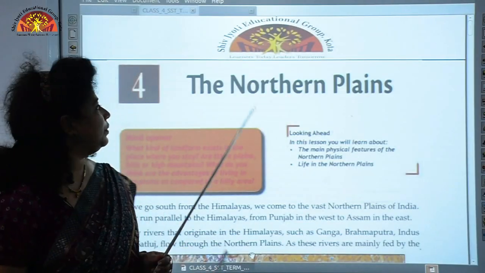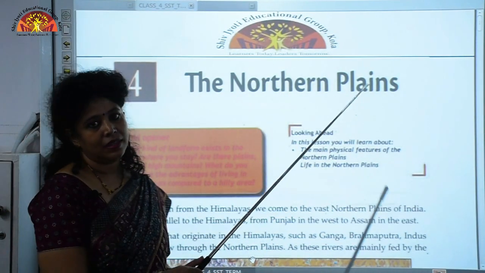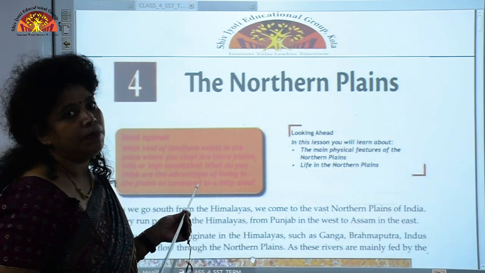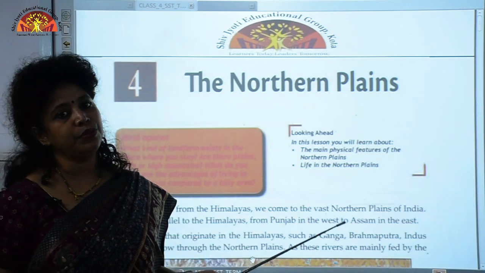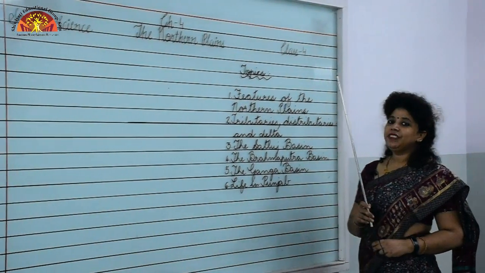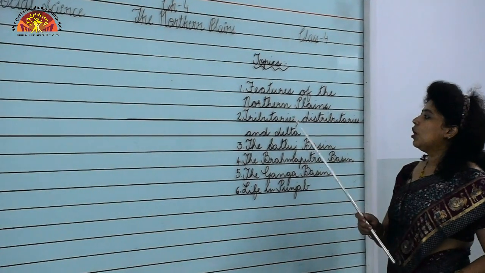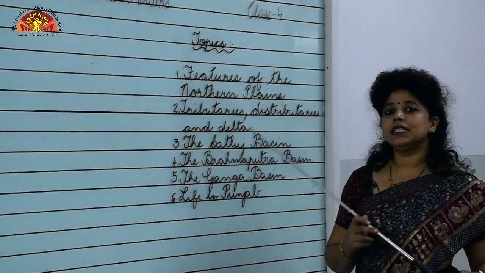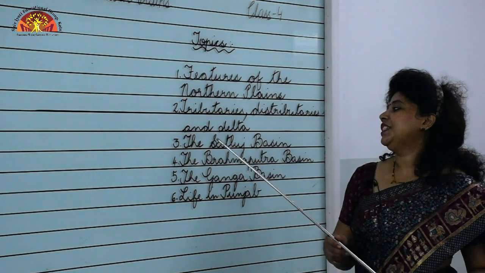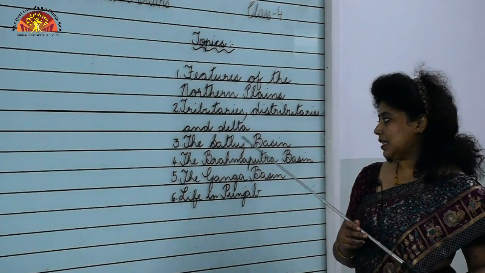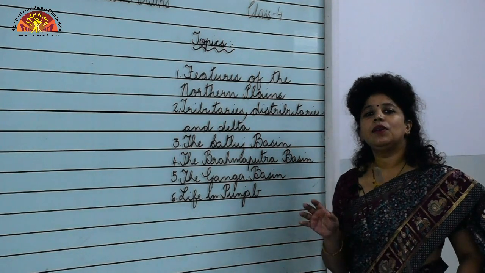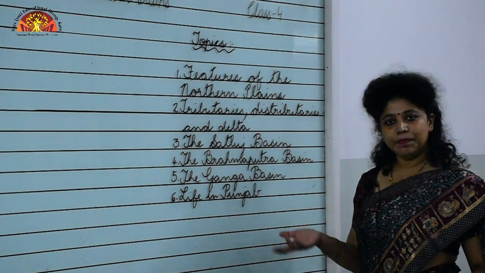So today we shall be doing chapter 4, the Northern Plains. This class would be divided into two videos. First part we will be doing today and the second part we shall do in the next week. The topics covered in today's class would be, we shall be discussing features of the northern plains, then we shall discuss the concepts of tributaries, distributaries and delta. Then we shall cover the three basins, that is the Satluj basin, the Brahmaputra basin, the Ganga basin, and we shall also discuss briefly about life in Punjab.